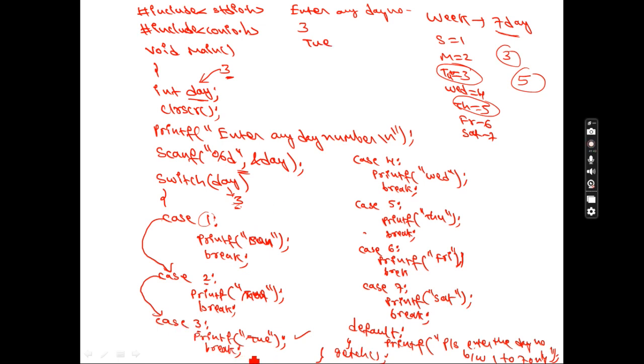So once this statement is executed, what is this break doing? It is jumping from inside the switch directly to the getch.